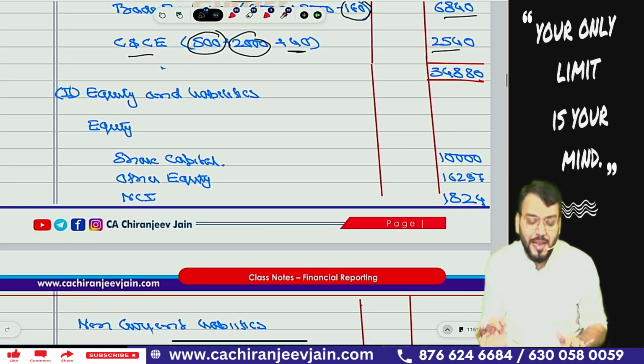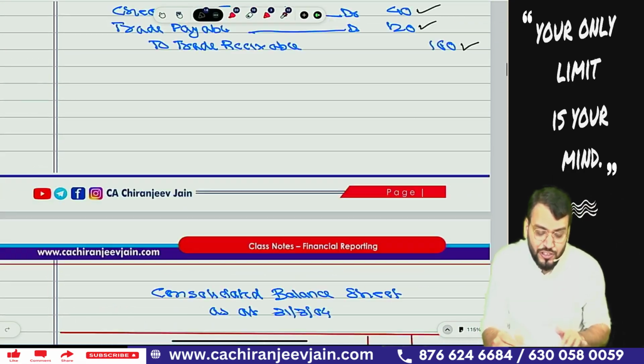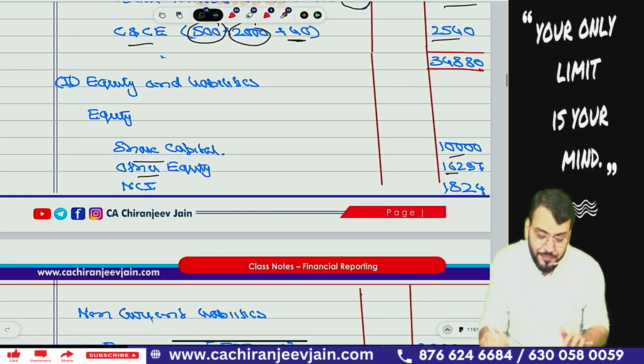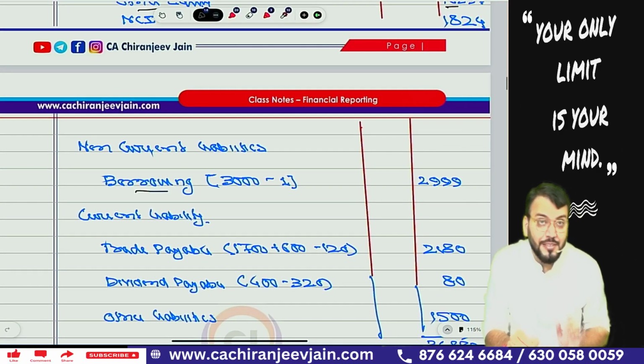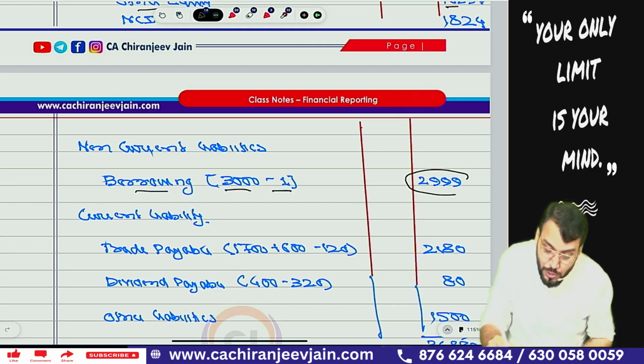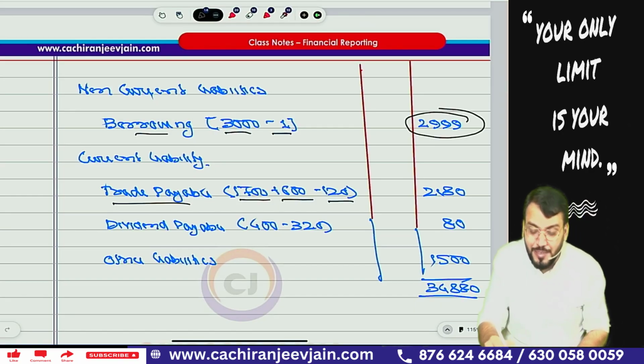This is the total of the asset side. Share capital will come. Other equity as per working note, that is other equity working note 16,297 and 1824 NCI will come, that I have written. Correct. Borrowing, be careful, it will be 3000 minus 1, because 1 lakh was the nominal value of debenture which has been cancelled. This becomes 2999. Current liability, trade payable, book value plus book value minus 120 lakh, which will be eliminated.